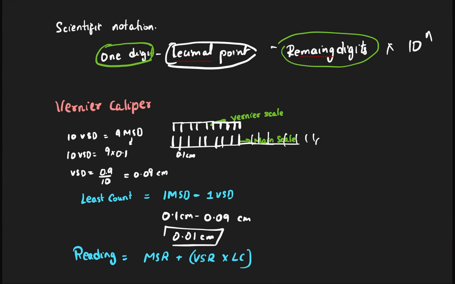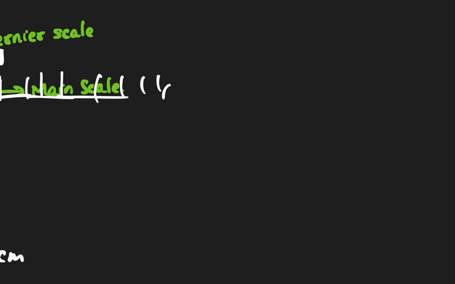So hope all of you understood this. I will tell you how it looks. How do you take the reading? Suppose my main scale shows like this: 5 centimeter, this is 5.1 centimeter, 5.2, 5.3, 5.4, and 5.5 centimeter. So this is 5.5 centimeter, right? This much you know to read. So this reading will be 5.5 centimeter. This is my main scale reading.